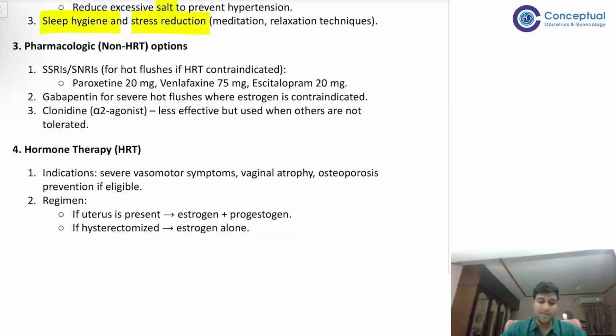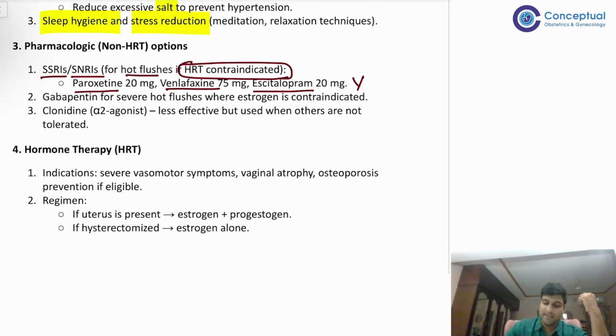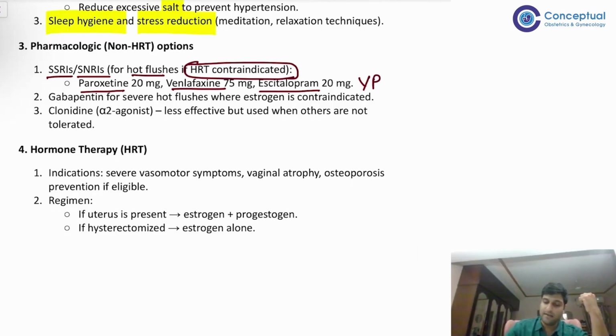Then we come to pharmacological therapies. Pharmacological therapies में क्या क्या आएगा? SSRIs, SNRIs, these are for hot flushes if HRT is contraindicated, right? HRT अगर नहीं दे सकते तो हम hot flushes के लिए क्या देंगे? SSRIs and SNRIs देंगे. कौन सा देंगे? पेरोक्सिटीन देंगे, वेनलाफ्लेक्सिन देंगे या एसिटालोप्राम देंगे, राइट?